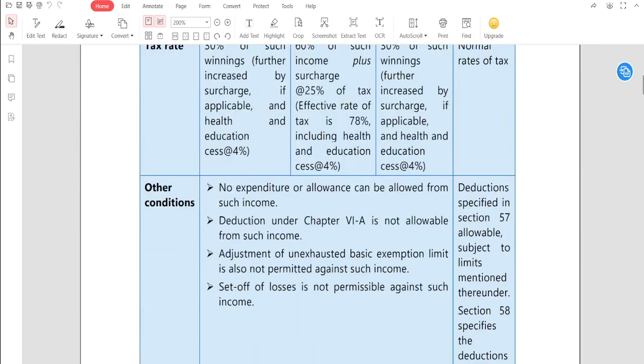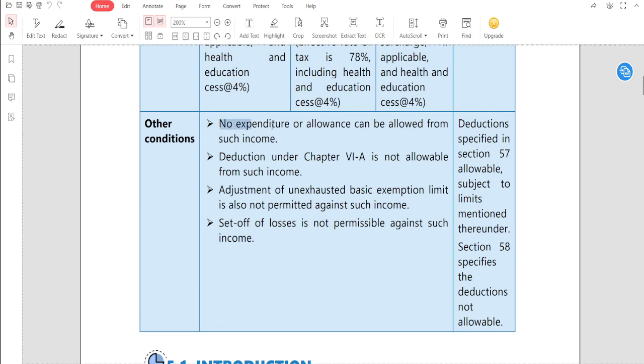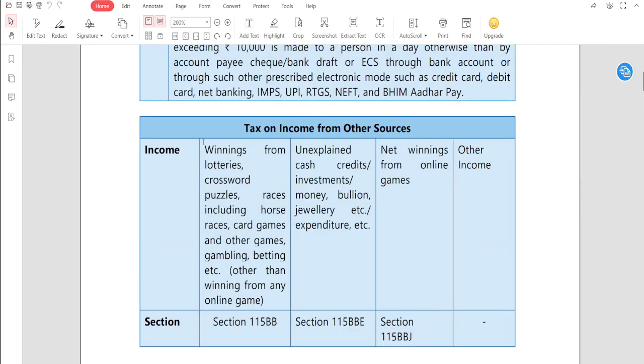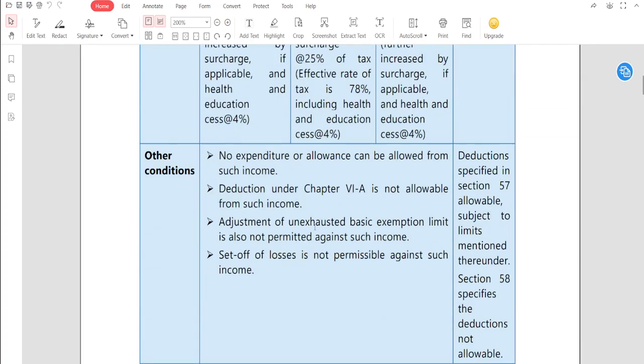चले आगे बढ़ते हैं. अभी अदर कंडीशन क्या है? No expenditure allowed. तो ऊपर में जितना भी हम लोग पढ़े, whatever these three special cases, with respect to these three special cases, no expenditure will be allowed. I am repeating again, with respect to these special cases, no expenditure will be allowed, neither deduction allowed, neither basic exemption limit allowed, and set off of losses is also not permitted. So these four provisions are very important. What is written? No expenditure or allowances can be allowed from such income. Deduction under chapter 6 is not allowable from such income.